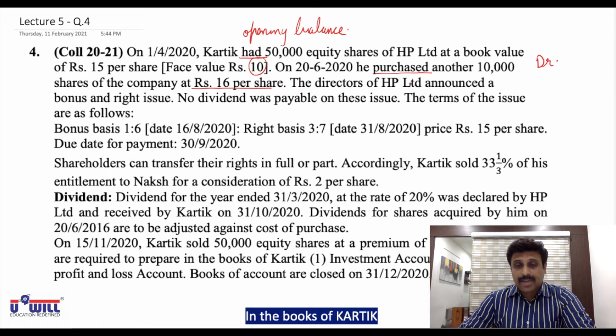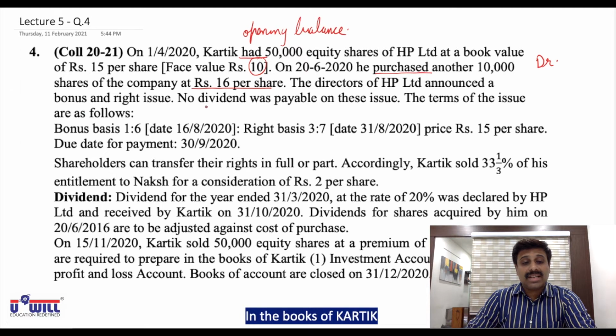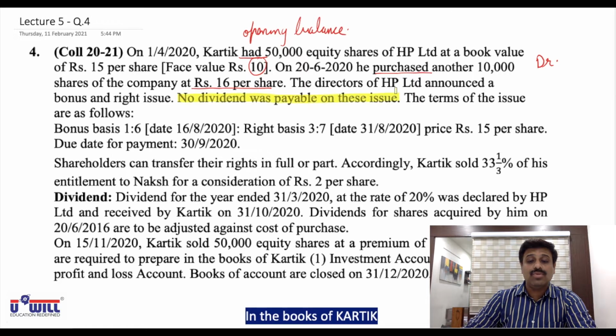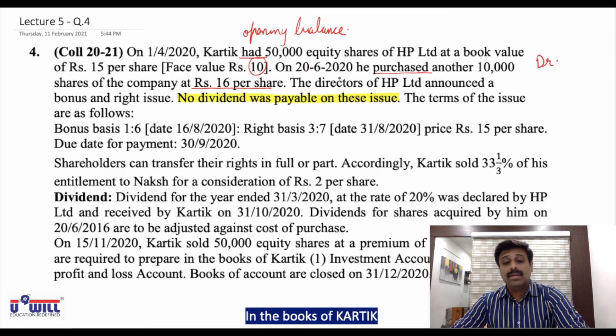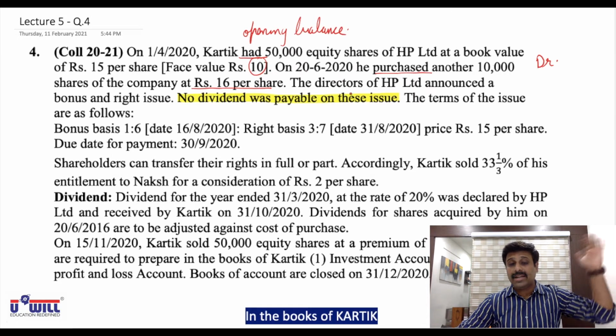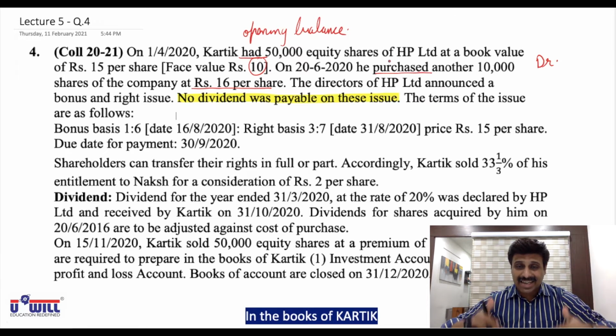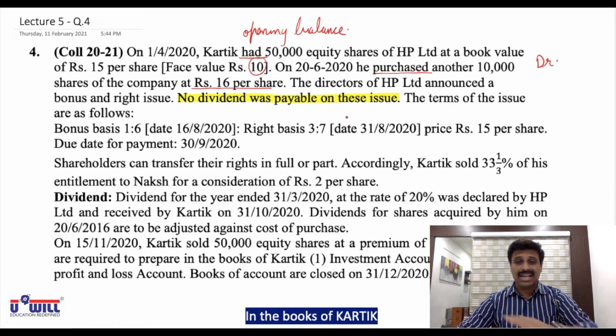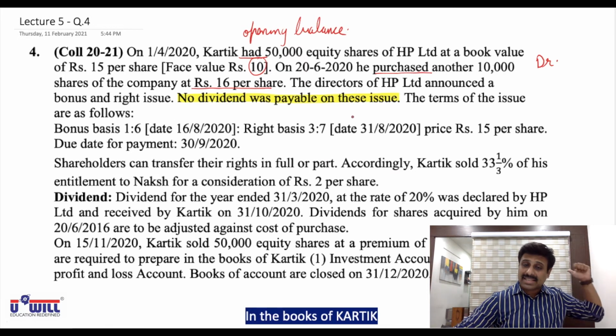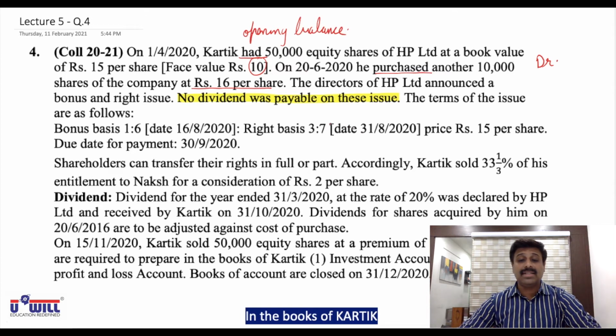The directors of HP Limited announced a bonus and right issue. No dividend was payable on these issues. Obviously, dividend you will give for the last year, 19 to 20. Bonus shares and right shares you are declaring in the current year, so those shareholders are not entitled to get the dividend of the last year. In future years they'll get the dividend on that. So no dividend is payable on these issues, you must remember.